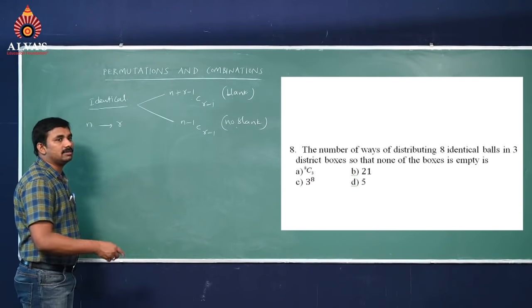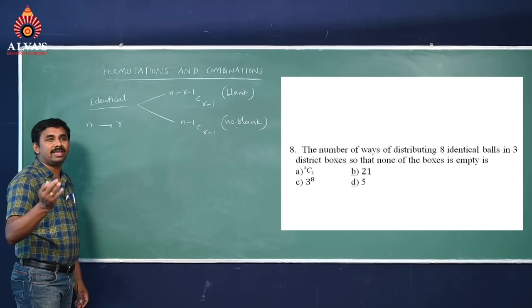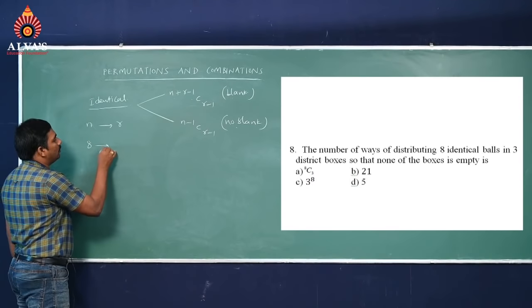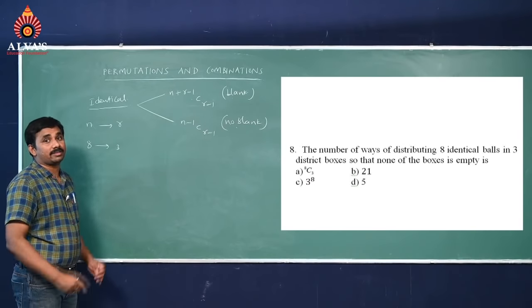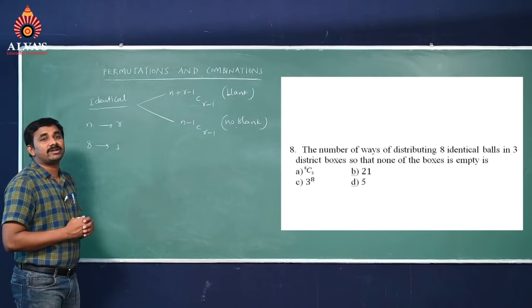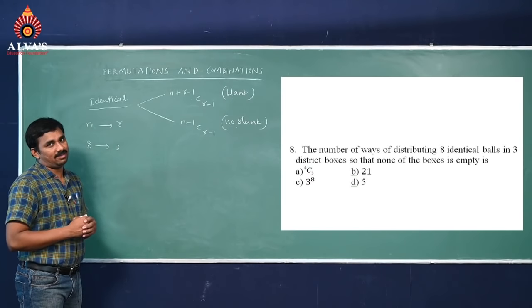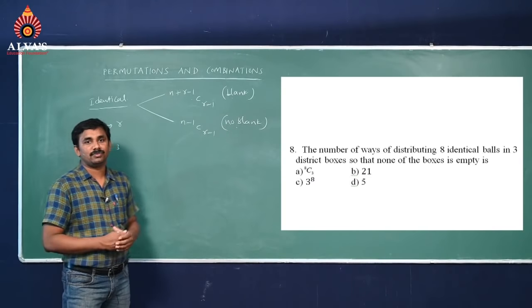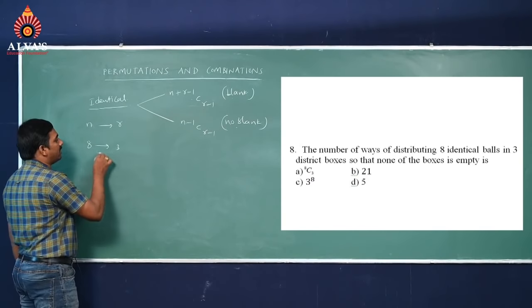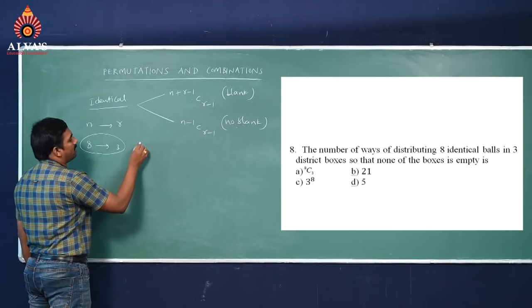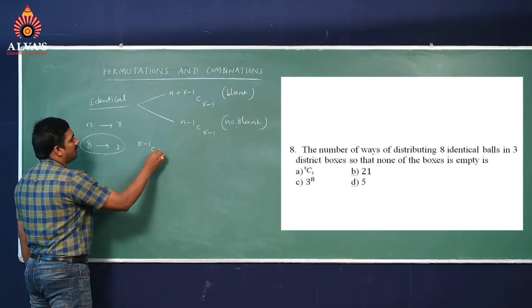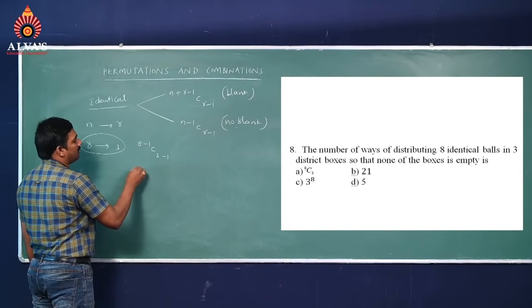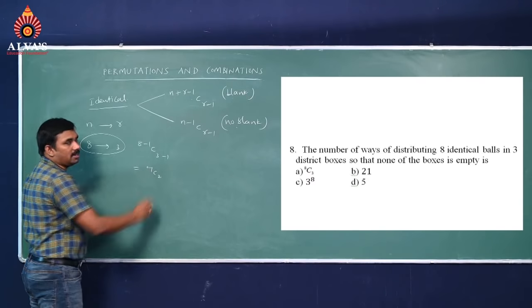Now the question is the number of ways of distributing 8 identical balls to 3 distinct boxes so that none of the boxes is empty. None of the boxes is empty means no blank case. So the answer is n minus 1 C r minus 1, that equals 7C2.